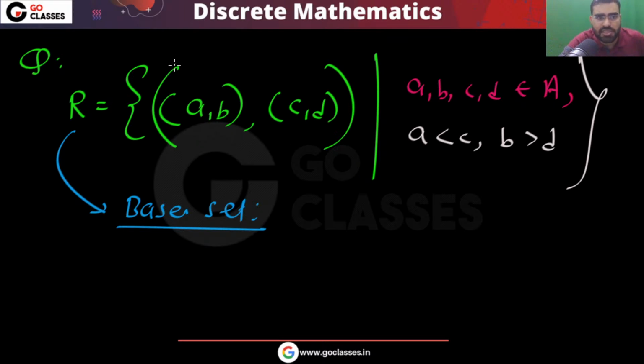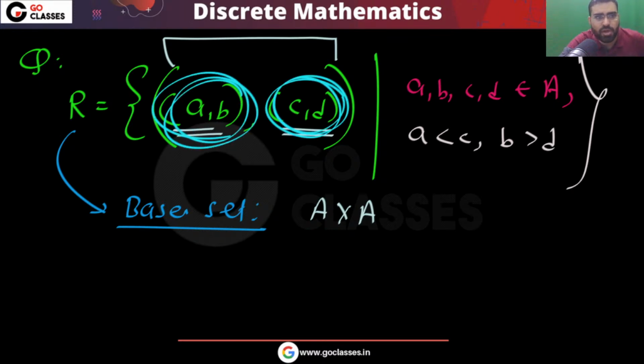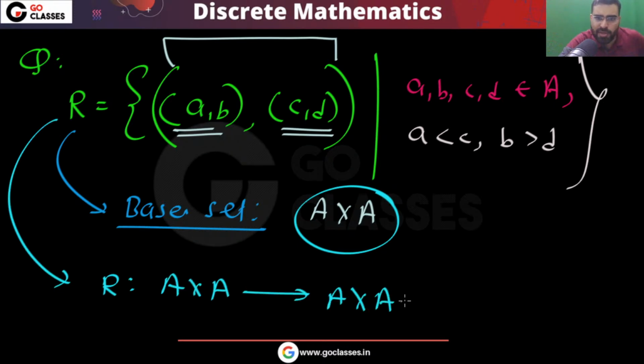So you can notice in this relation you have ordered pairs, where A comma B is related to C comma D. So you can easily see that the base set will be A cross A. This is the relation from A cross A to A cross A. Elements of A cross A are related to elements of A cross A. So here the base set is basically A cross A.